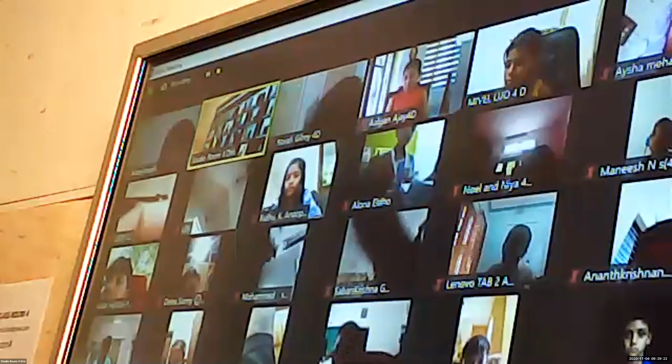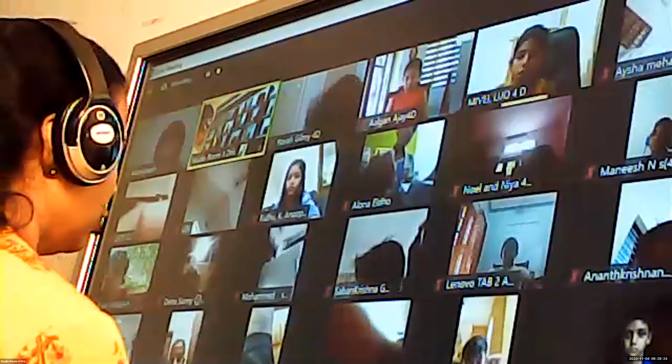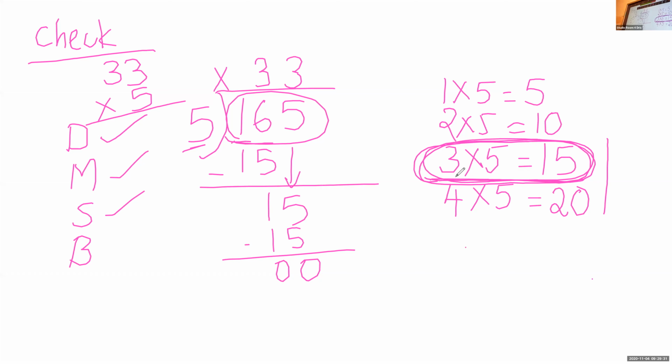Multiply the quotient and divisor. Look at the board, which is the quotient, 33, which is the divisor, 5. Find out the answer, whether it is correct or wrong.